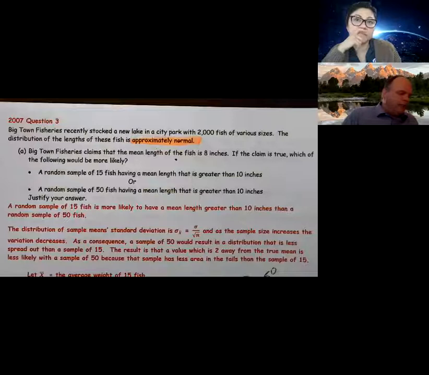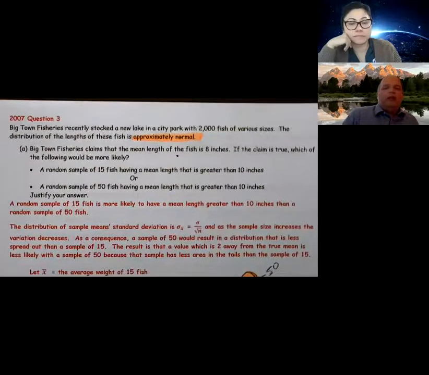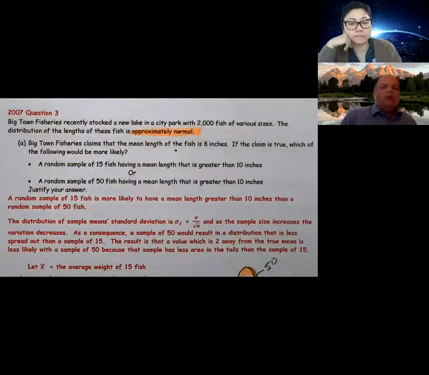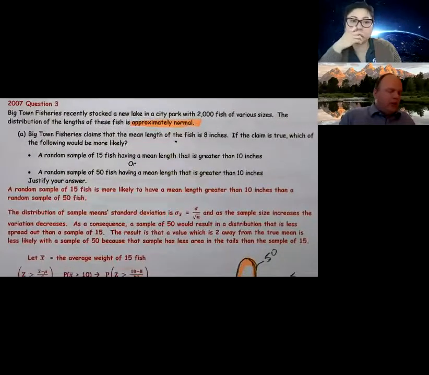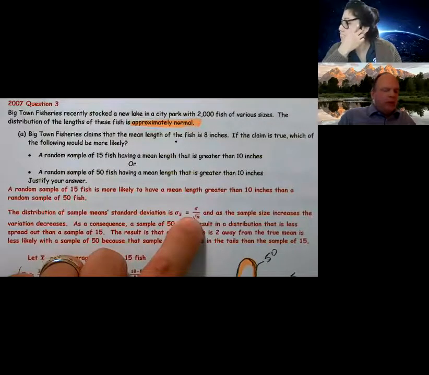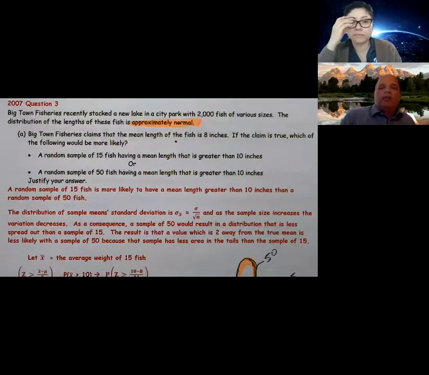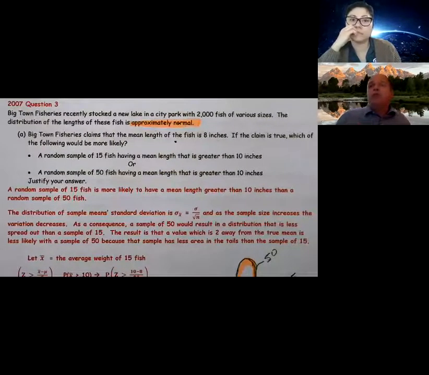Justify your answer. So a random sample of 15 fish is more likely to have a mean length greater than 10 inches than that of a random sample of 50 fish. I answered the question. Why? That's the justify your answer part. The distribution of sample means has a standard deviation of the population standard deviation divided by the square root of n. What that means is, as the sample size increases, the variation decreases. And we specifically have to address variation in this problem to receive credit.